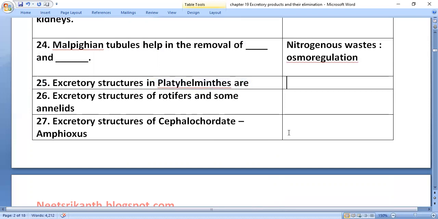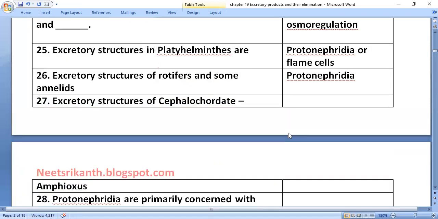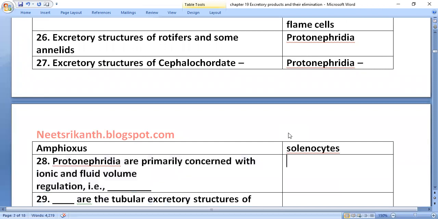Excretory structures of platyhelminthes are protonephridia, or flame cells. Protonephridia are also the excretory structures of rotifers and some annelids. The excretory structures of cephalochordates like Amphioxus are protonephridia, which we call solenocytes. Protonephridia are primarily concerned with ionic and fluid volume regulation.